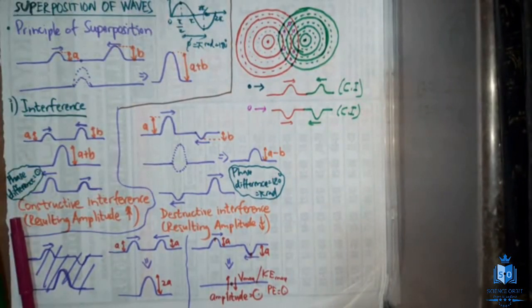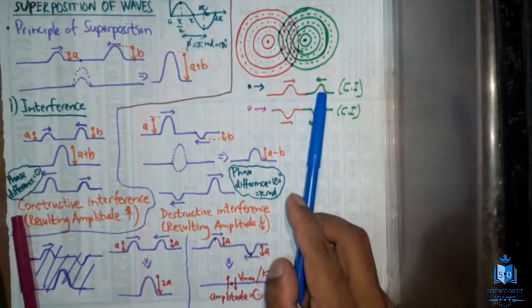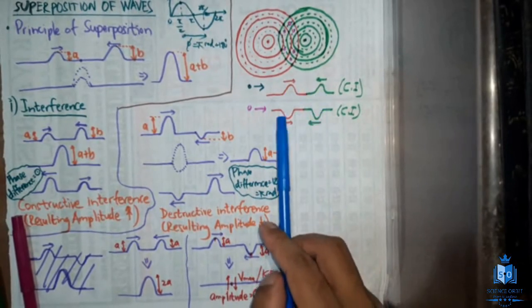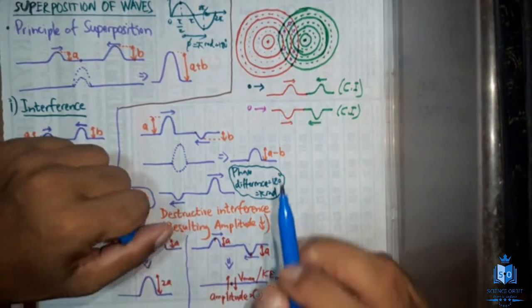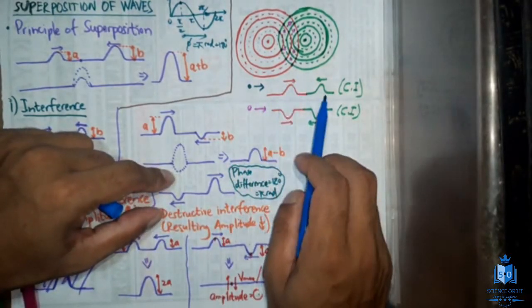What is destructive interference? Destructive interference is when crest of this and trough of this should meet. If not, crest of this and trough of this should meet. So I will first start with these points. Let's try to find out crest of this and trough of this.